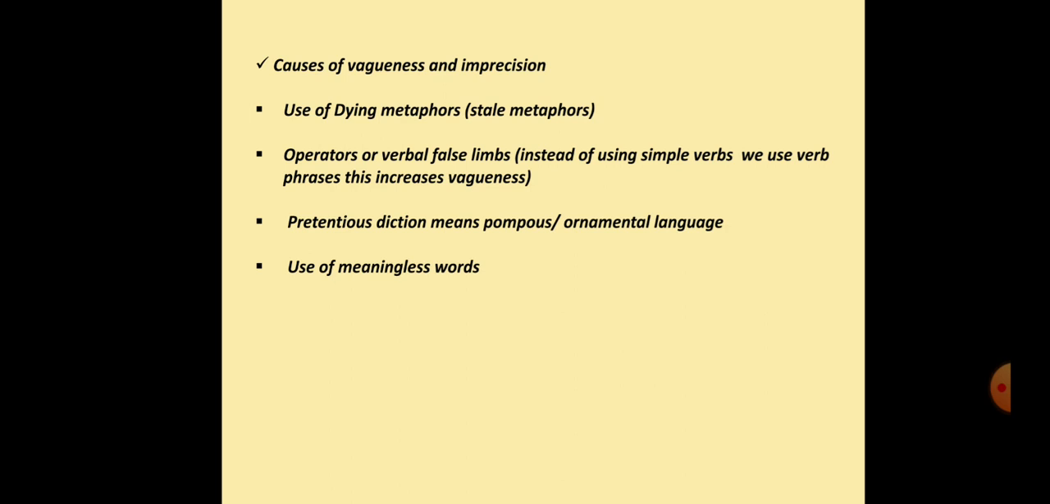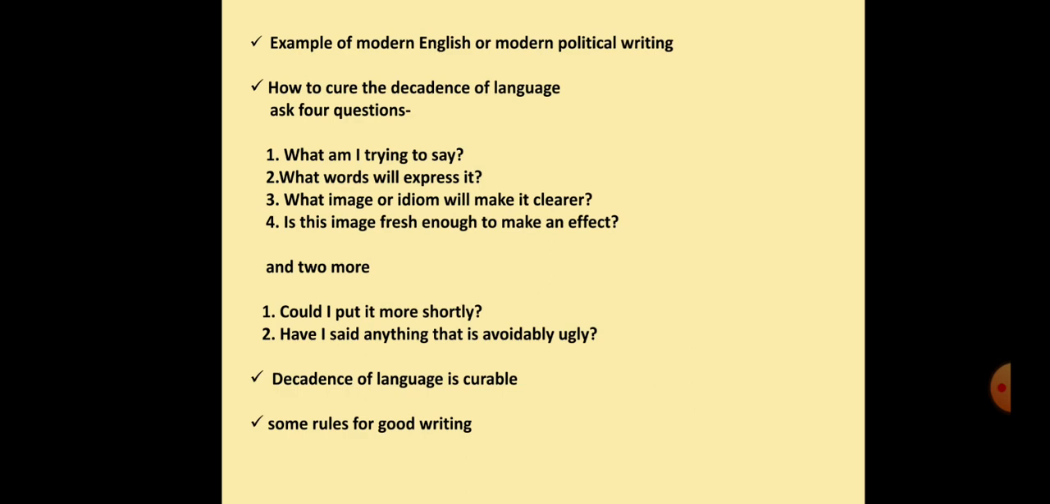Then number 3, pretentious diction. This means pompous or ornamental or showy language. And number 4, use of meaningless words. Then Orwell gives an example of modern English or modern political writing. Next, he discusses how to cure the decadence of language.